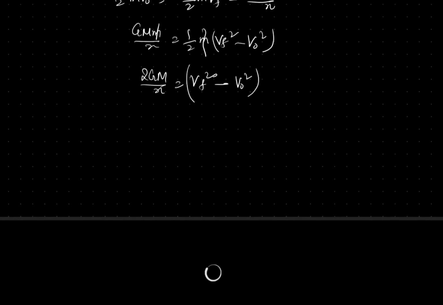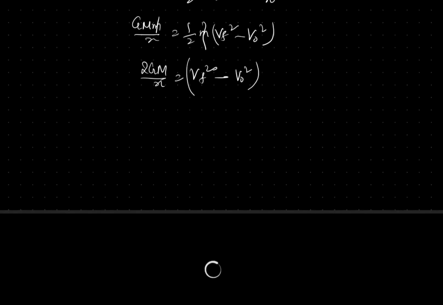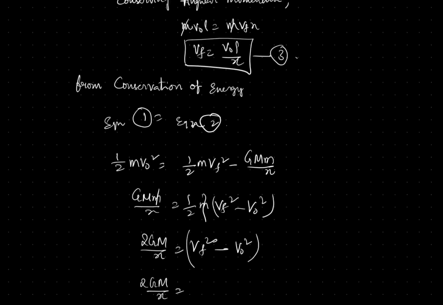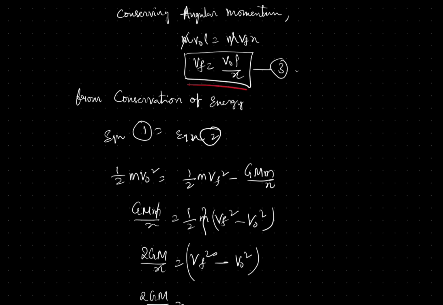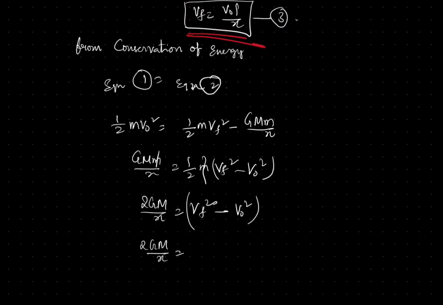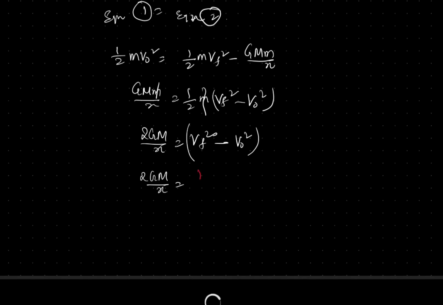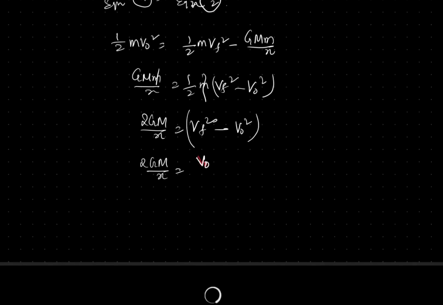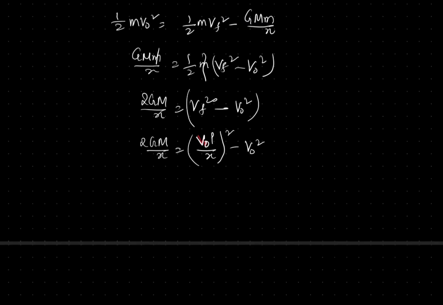Keeping the v final value here, 2GM by x equal to v0 into L by x whole square minus v0 square.